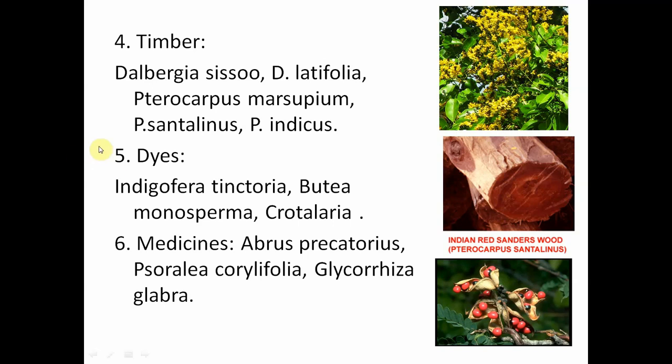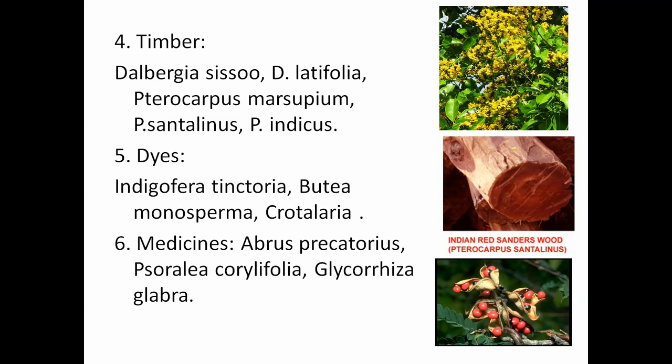So when we come to medicines, Abrus precatorius is very useful. It is also called guruvinda, and a decoction of the leaves and roots is used against cold and cough.